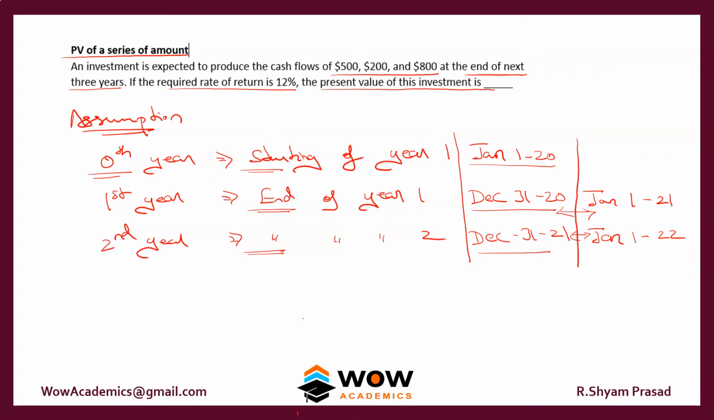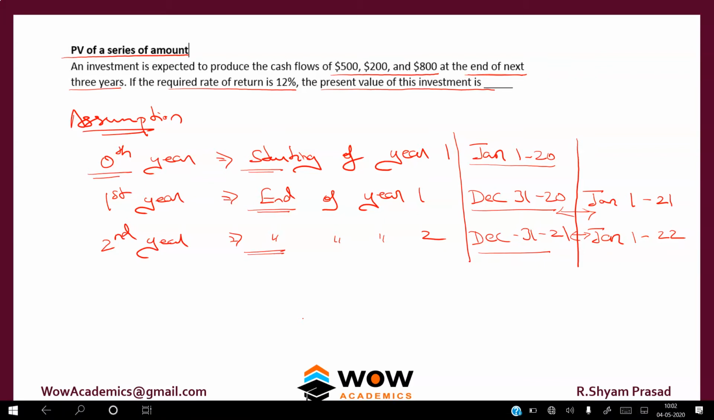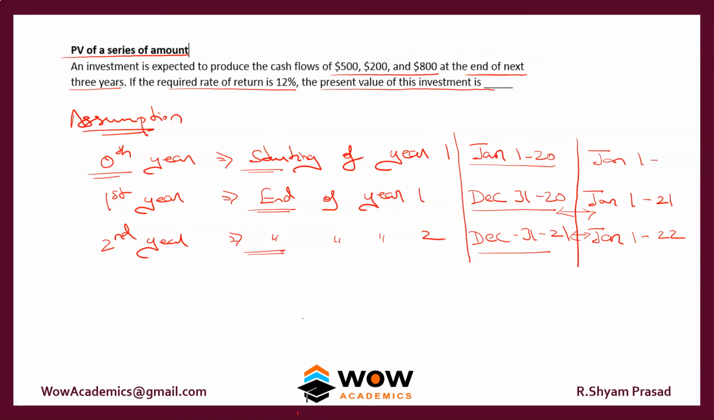If a problem states that the first cash flow is received today, and today is January 1 20, and the next cash flows are going to be received at the starting of the year, so 1st January 21, 1st January 22, then there is just a 1 year difference between them. If this refers to the 0th year, the cash flow received a year later will be called the first year, and the next will be noted as the second year. So that's how it works.